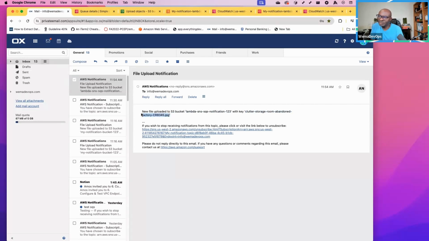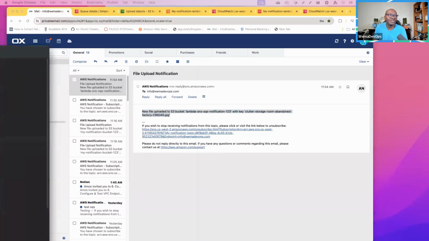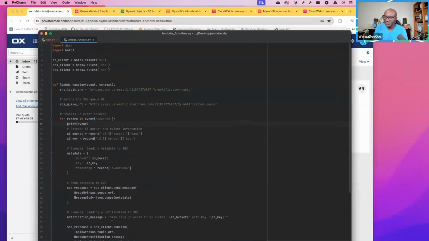So this is the information that is sent by SNS. Okay, it is sent by SNS as a subscription. So it has notified me that I have a file that has been sent to SNS, and that is the message. That is the message that we configured, the notification message. New file uploaded to S3 bucket. This is the bucket name.